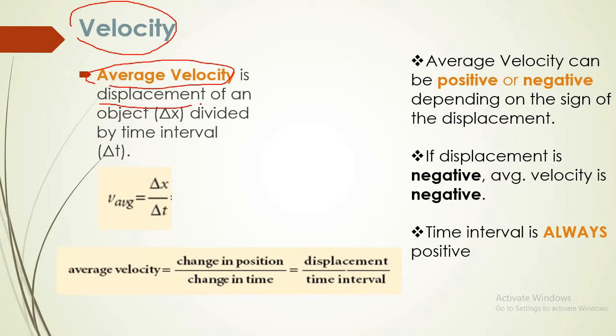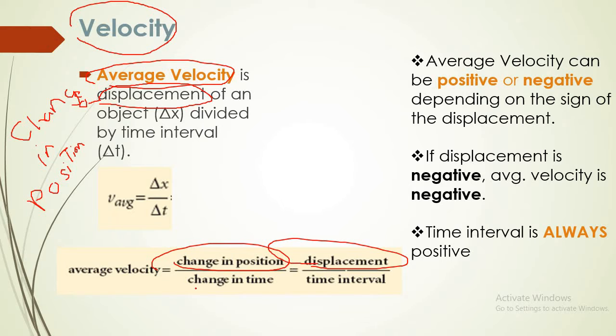Another meaning of displacement is change in position. So if you want to measure average velocity, you should know the change in position, which is the displacement, and the change in time, which means the time interval. So you should know the displacement and the time interval.